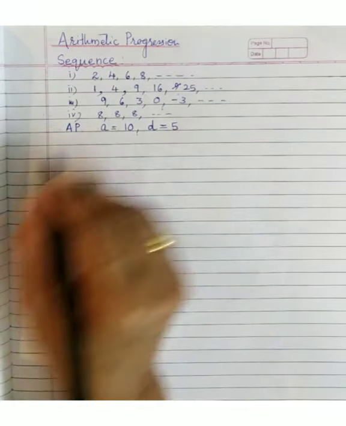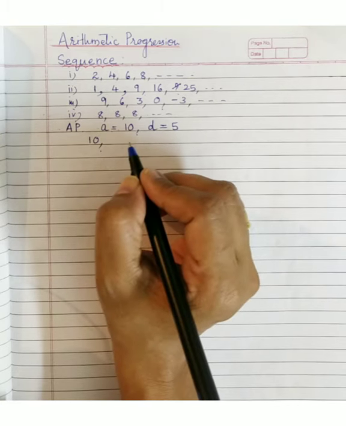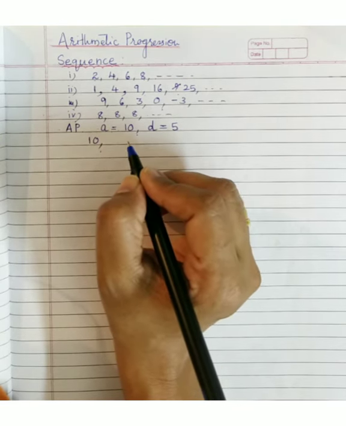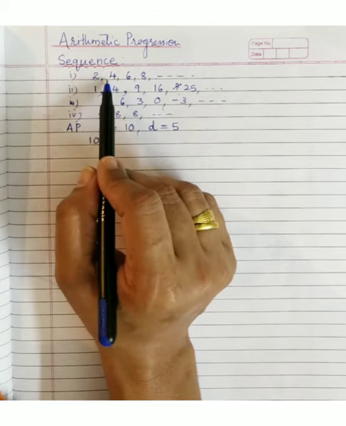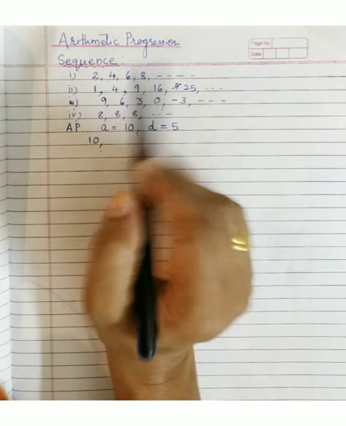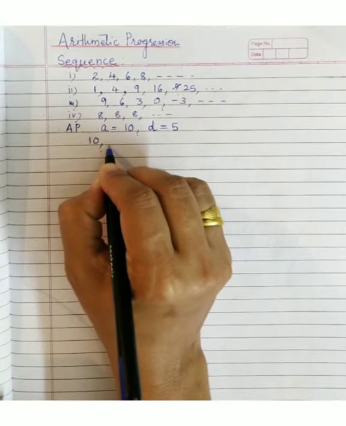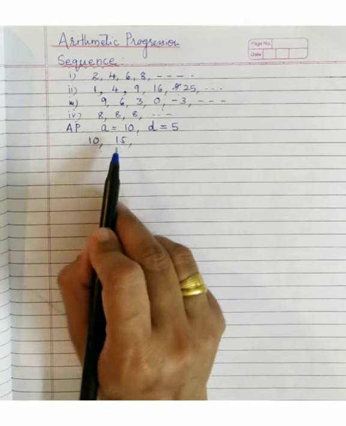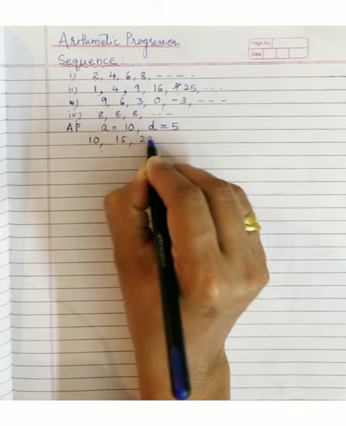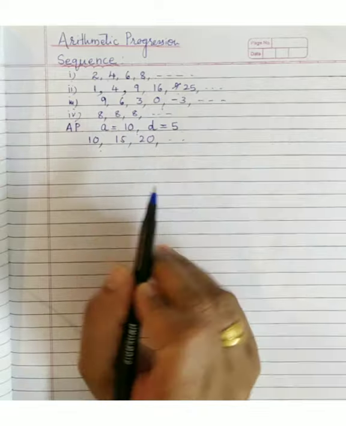Can we write the AP? Yes. First term 10. Second term, how will you get it? It has to increase by the common difference, which is 5. So the common difference will be added here, and henceforth every time common difference will be followed as second term minus first term, third term minus second term. That is, next term minus previous term always. So the next term will be what here? 10 plus 5, 15. Can we find the third term here? Yes. What will it be? 15 plus 5, right? 20. And so on. So if the first term and common difference are known, the whole of the AP can be written.